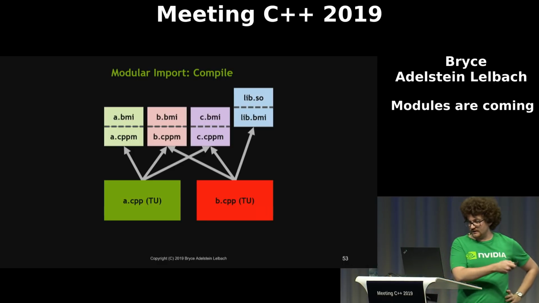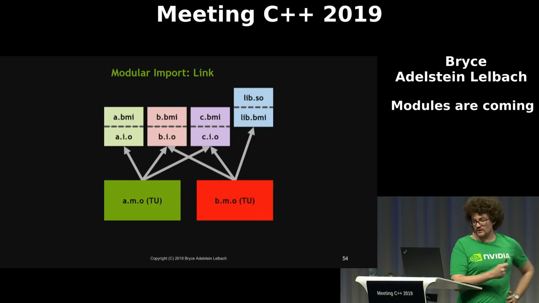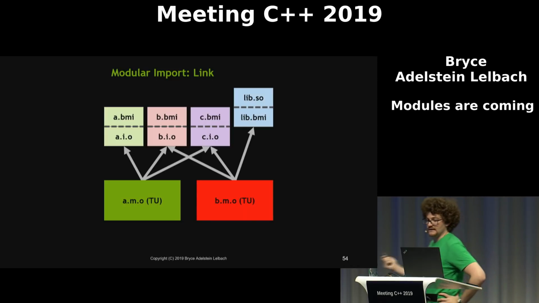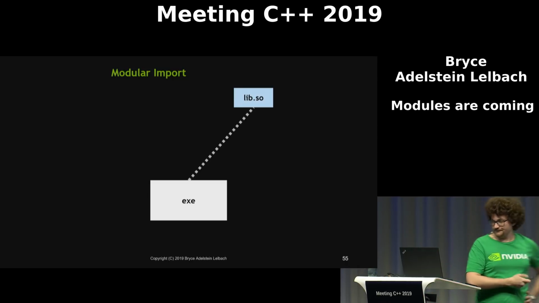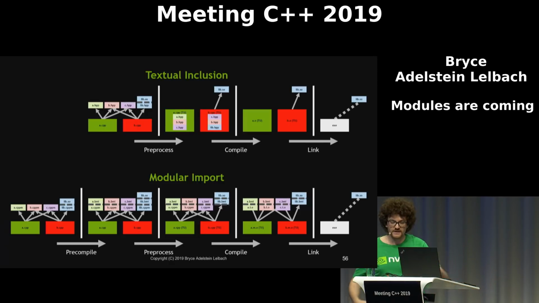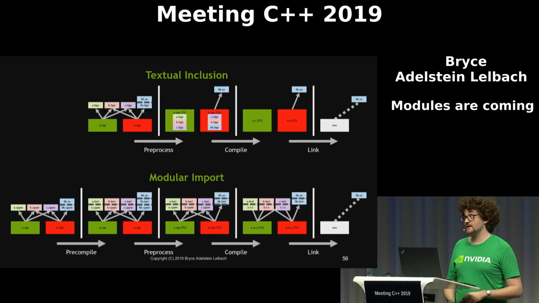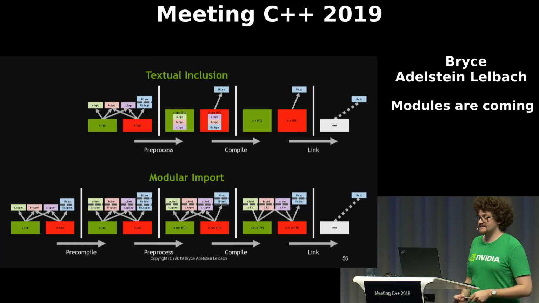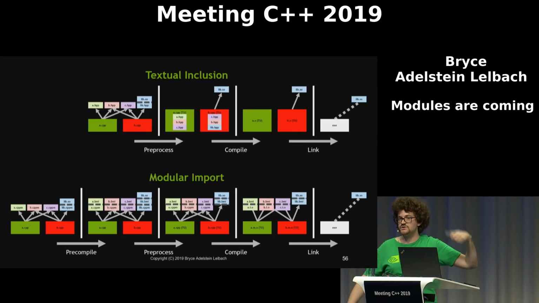Okay, so we are going to compile all of the translation units here. We've got 5 of them into object files. And then finally, we link all those object files together and link them against the library. And that produces the final executable here. So there are 2 major distinctions between this model and the textual inclusion model. The first is that we needed to compile our interfaces because our interfaces are translation units. And the second is we had to do this pre-compilation step to build these BMIs that were going to be used in the compilation step to import in things from other translation units.